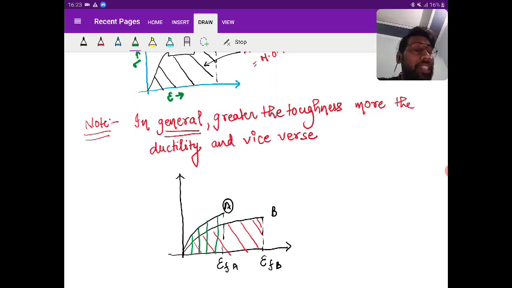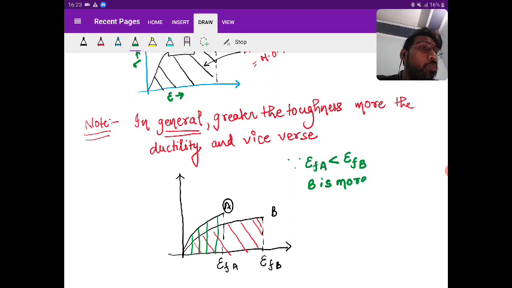So this is generalized. Exceptions are there. Since epsilon Fa is less than epsilon Fb, B is more ductile.